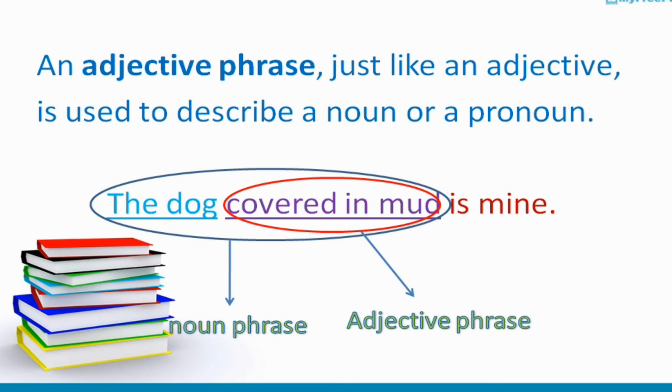In this big sentence, the dog covered in mud is a noun phrase because a noun phrase always takes place as a subject or an object. I hope you must have understood the difference between the noun phrase and adjective phrase.